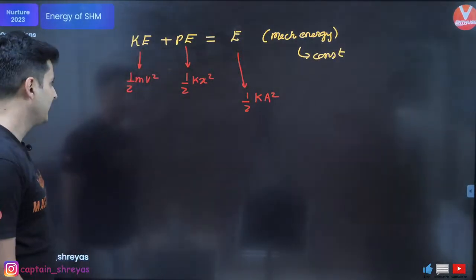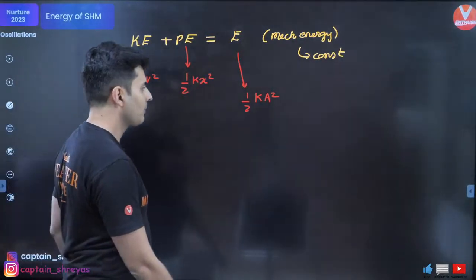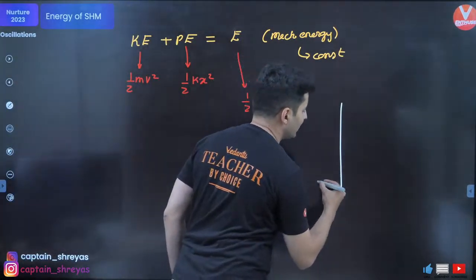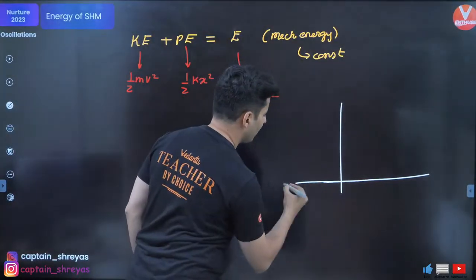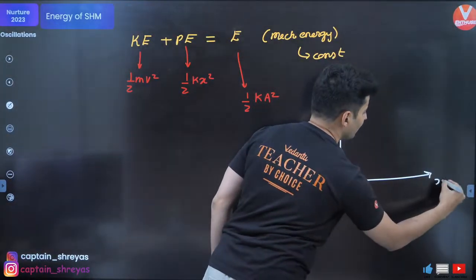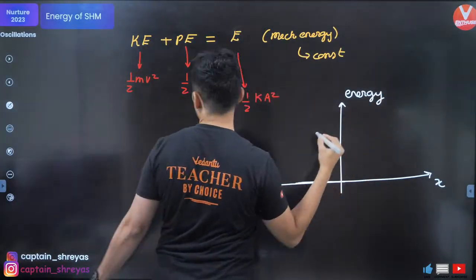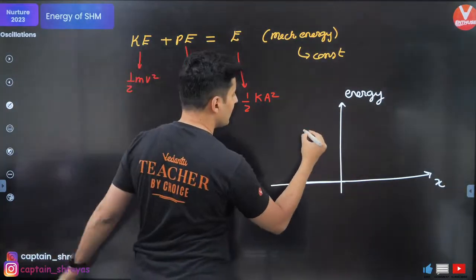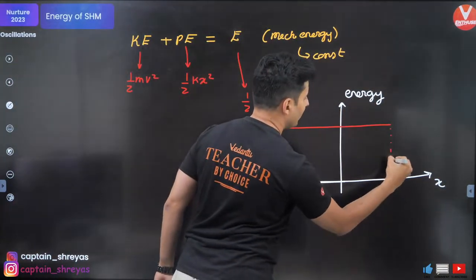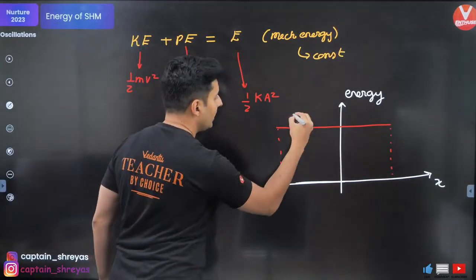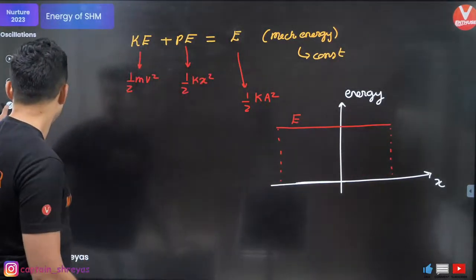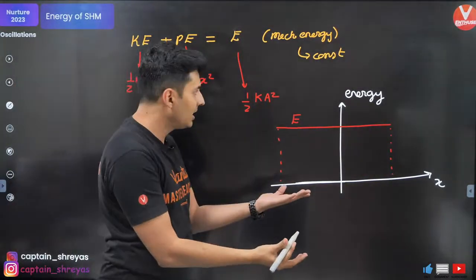As simple as that. And graphically speaking, you should remember this graph, which is very simple and very common also. If this is x and if this is your energy, you will notice that your total energy is constant no matter where you go. The total energy is always constant, but your potential and kinetic keep changing.